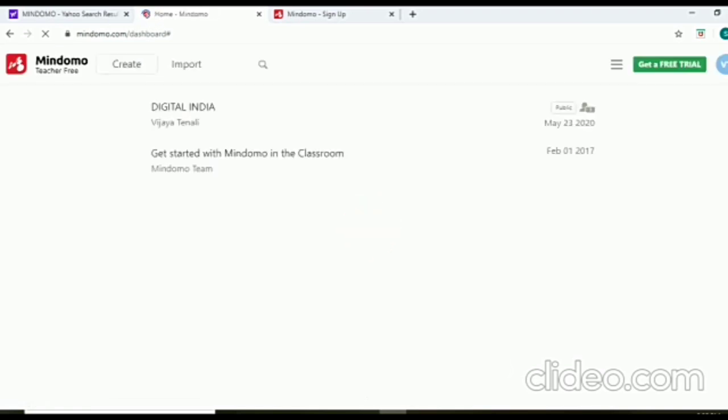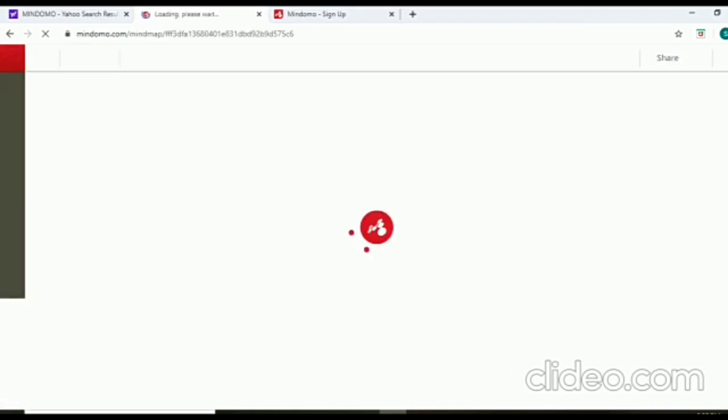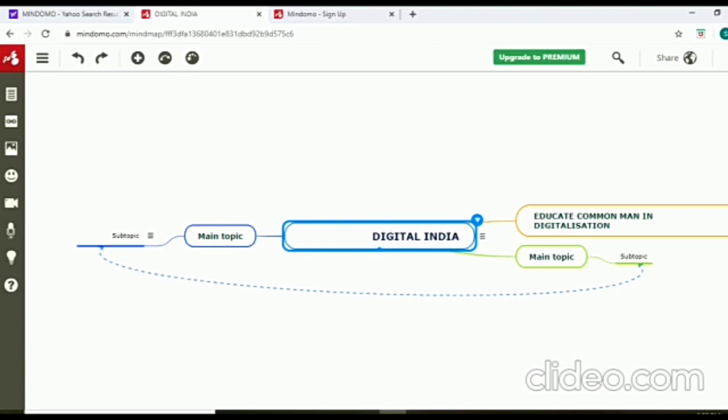I have already used it in order to show you all. I have made one subtopic here. You can see create, import. You can import from somewhere. So I have made the Digital India one. We will access it right now. So this is my topic, Digital India, educate the common man to digitalization. My coming videos will also be in Hindi so that even a common man can understand it.